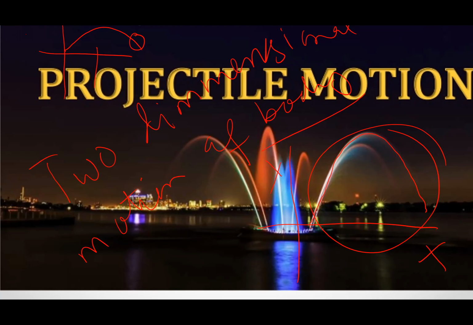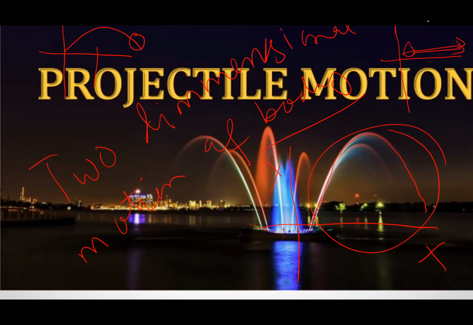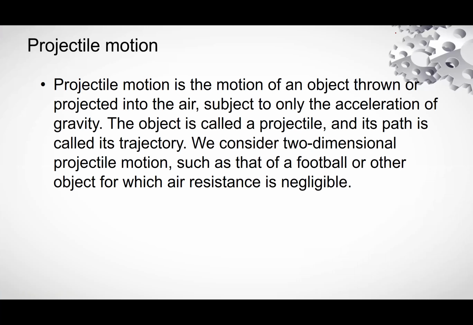Now we will go into detail. The motion of a body along two axes. If this is the X axis and a body is moving along the X axis, it is called horizontal motion. If a body is moving along the Y axis, it is called vertical motion. Going to the next page, we will study in detail.